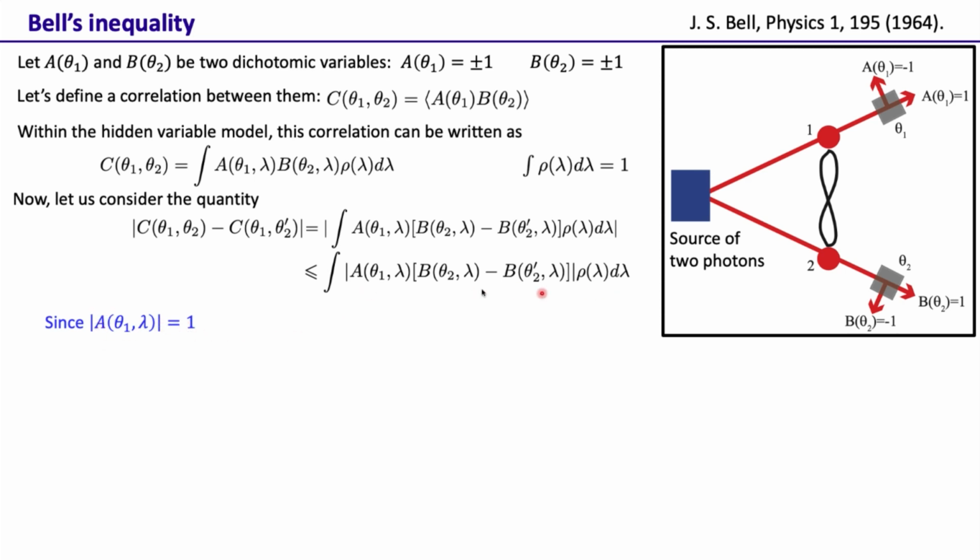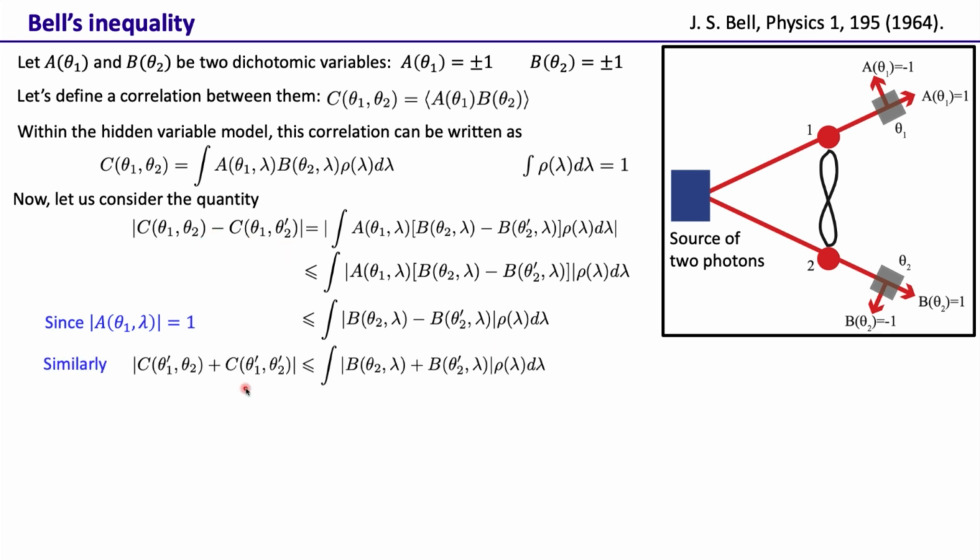Hence this quantity, where we have A and B(theta 2) and B(theta 2 prime), will definitely be less than or equal to the magnitude of B(theta 2, lambda) minus B(theta 2 prime, lambda). So it's basically this whole quantity with A being put as 1. So this correlation quantity that we considered will be less than or equal to this.